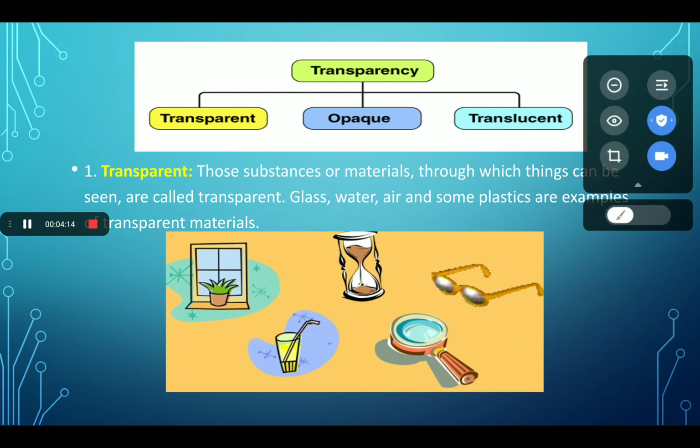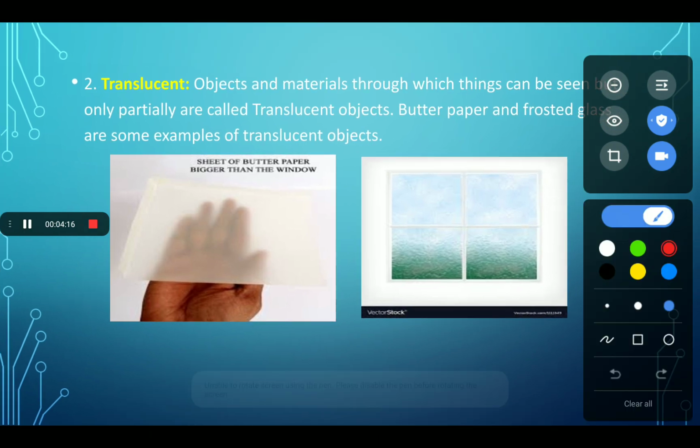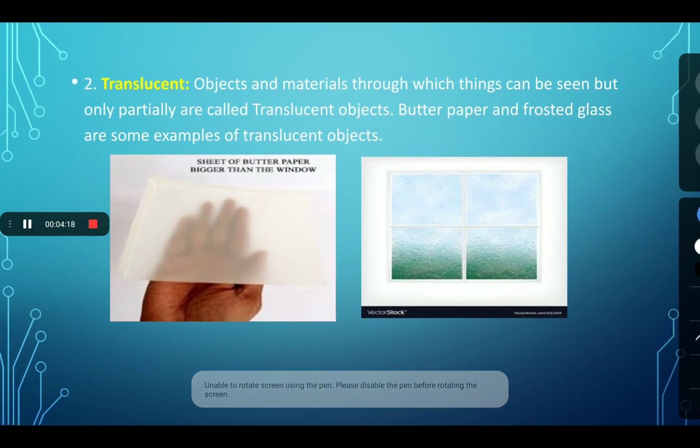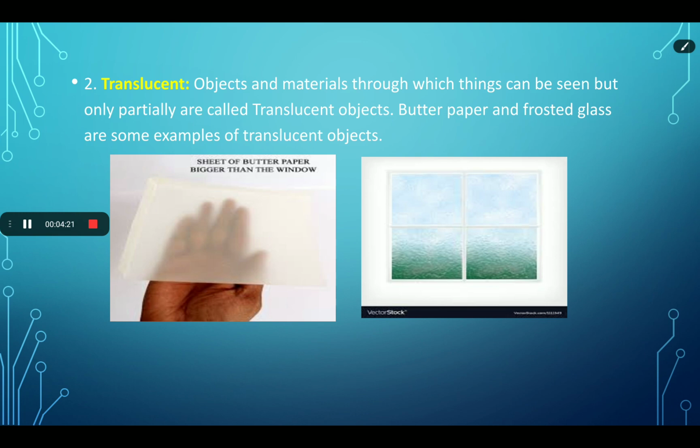Now, in the next slide, the topic is translucent object. As you can see, the object and the material through which things can be seen but only partially, or we can say that the things can be seen but not clearly, is called a translucent object.